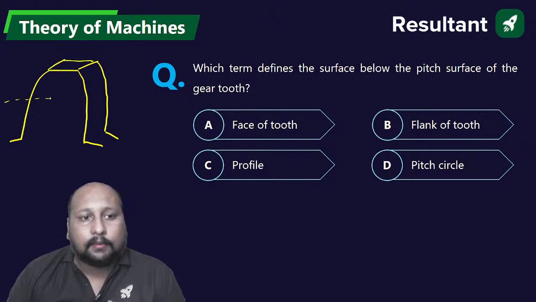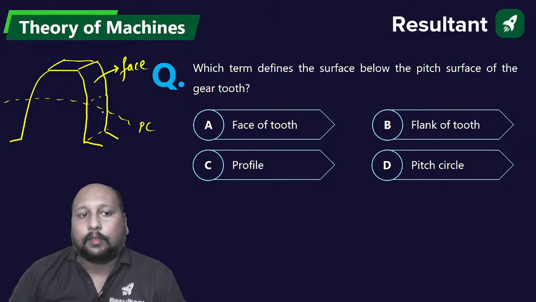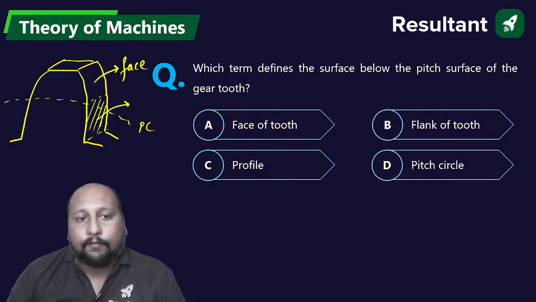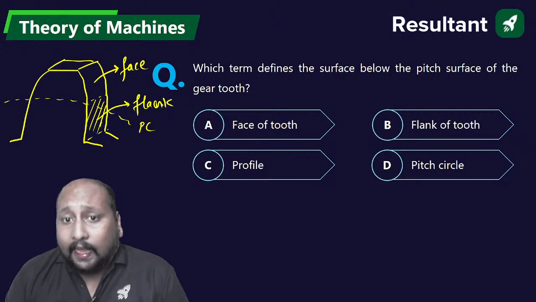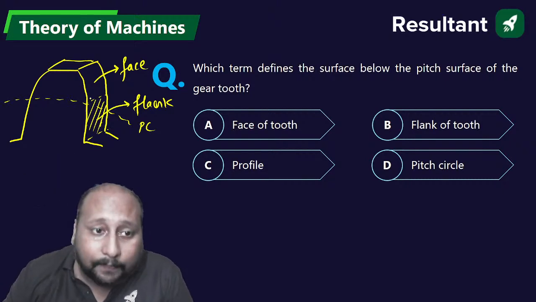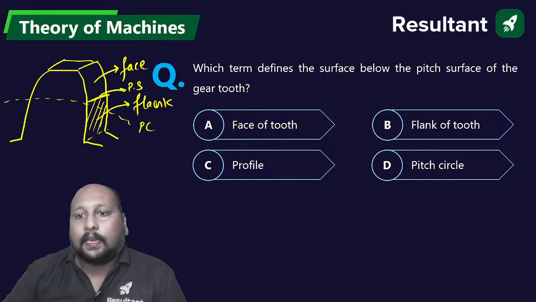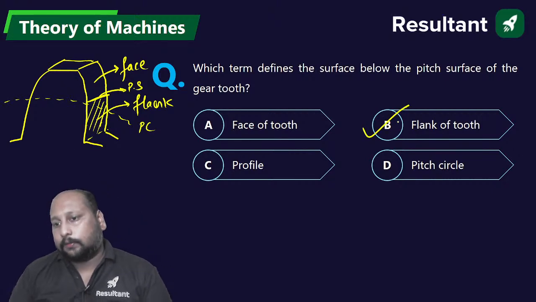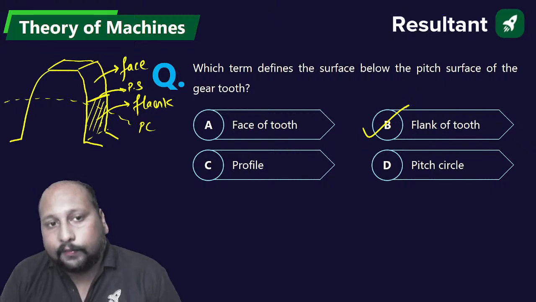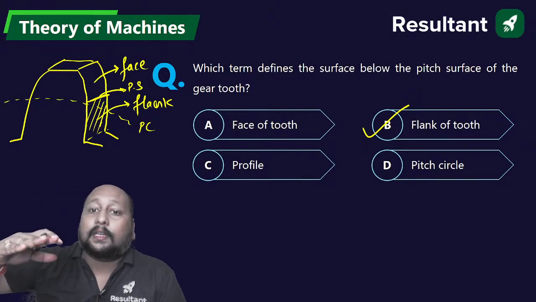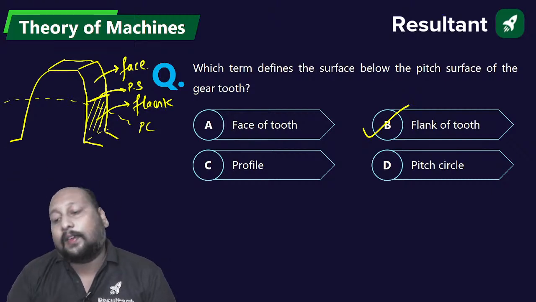This is the pitch circle. This is the face of the tooth and this portion is the flank of the tooth. They are saying the surface below the pitch surface, and this is your pitch surface. Below the pitch surface we are having the flank of the tooth. If they asked what is the surface above the pitch surface, the answer would be face of the tooth.